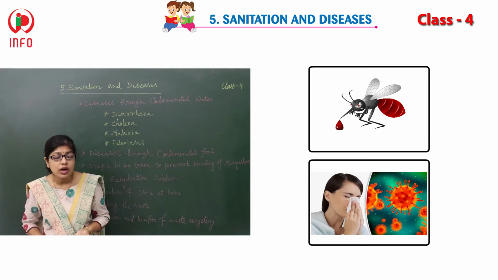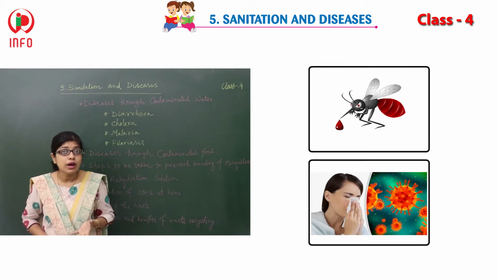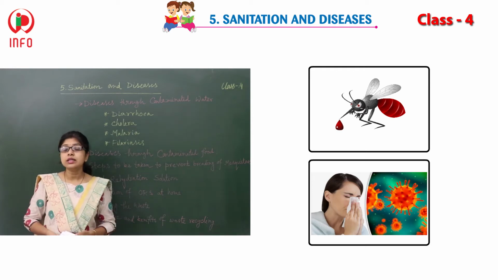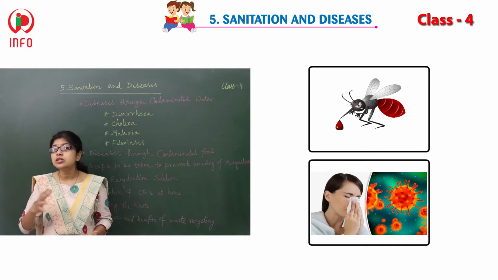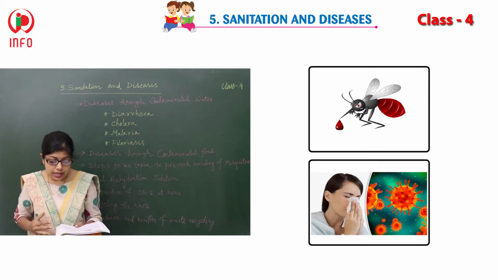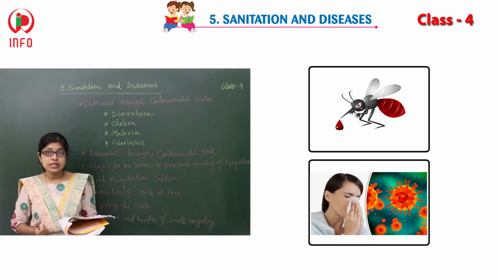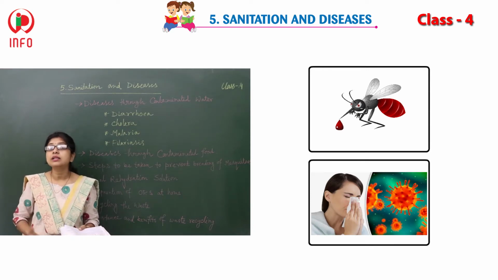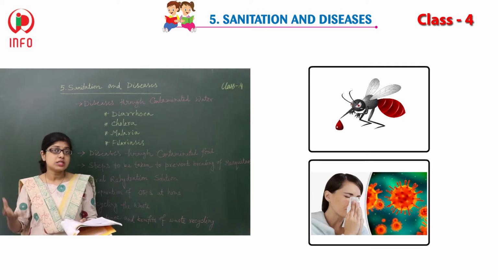With the help of stagnant water, lots of mosquitoes are breeding, and because of this breeding, diseases like dengue and chikungunya are spreading here and there among the people, that means among the civilization, the civics.